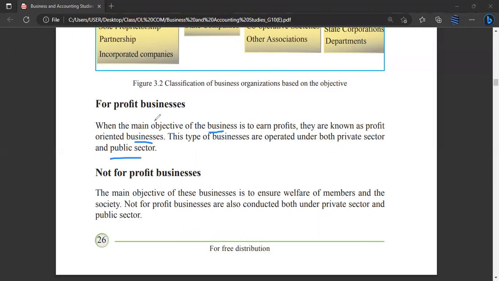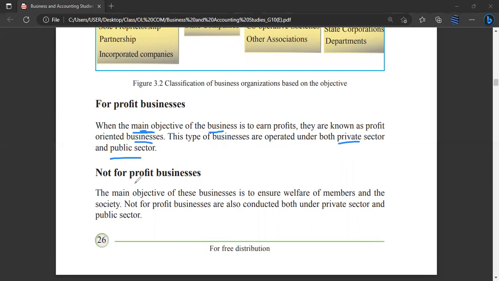Even public sector also has profit motive businesses, right? What you need to remember is the main objective of the business is to earn profits. Some people will think that profit means only private. No, guys, even public sector also can be taken, right? For an example, state companies.